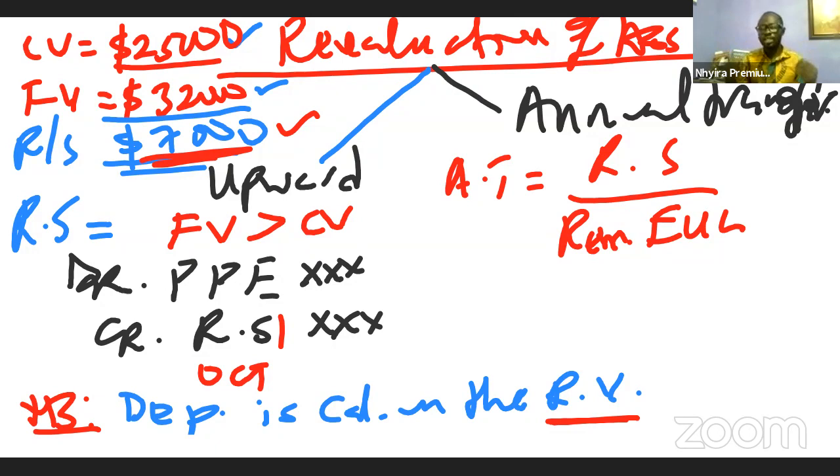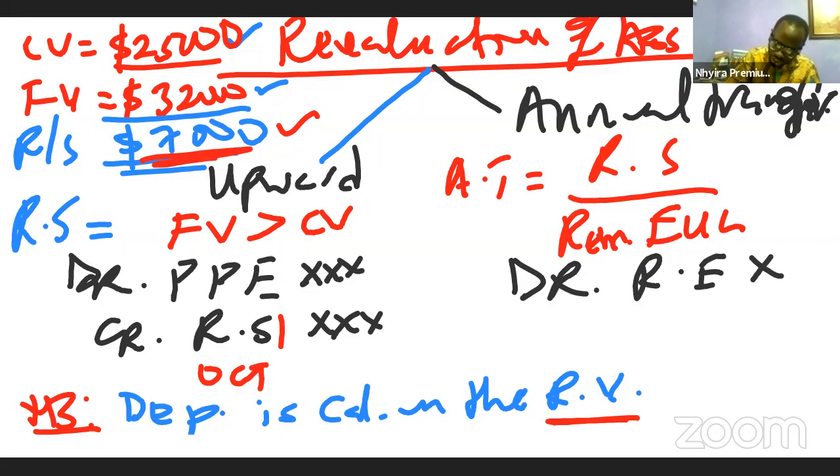So when we now get the value for the annual transfer, what is the double entry? Because remember, this is only happening in the statement of changes in equity. The annual transfer doesn't affect the income statement. The annual transfer occurs in the statement of changes in equity. For that reason, we're going to be debiting the retained earnings with the annual transfer we had. Did I say debit retained earnings? Sorry. We debit revaluation surplus, and then we credit retained earnings.